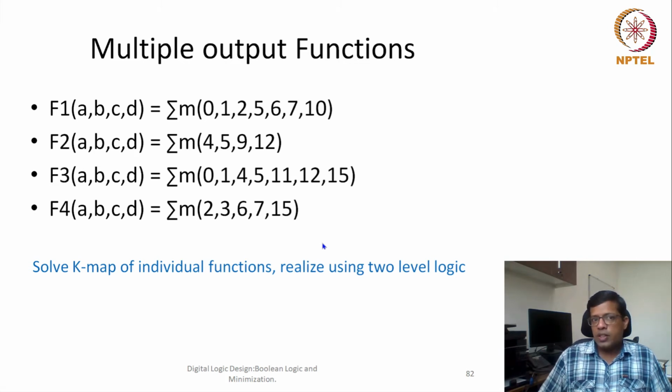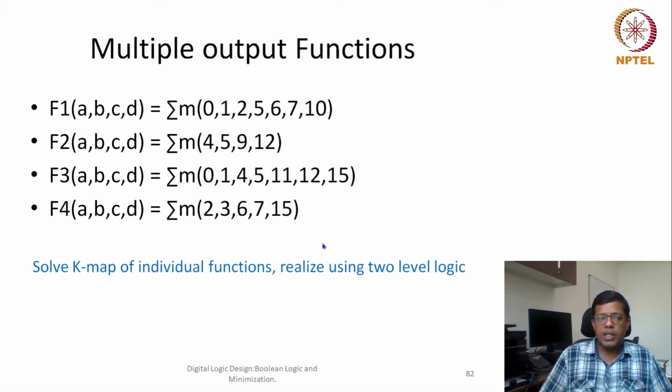However, to save area, what we can sometimes do is this: let's say some particular product term has appeared in function 1 as well as in function 2. Because the same product term is there in function 1 and function 2, we can reuse that product term, and if we reuse it, some area could be minimized. So multiple output functions give us an opportunity to reduce the area: we can find out if there are some common product terms or common sum terms, and those can be utilized to reduce the area.